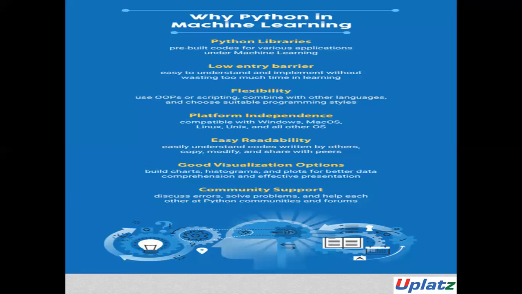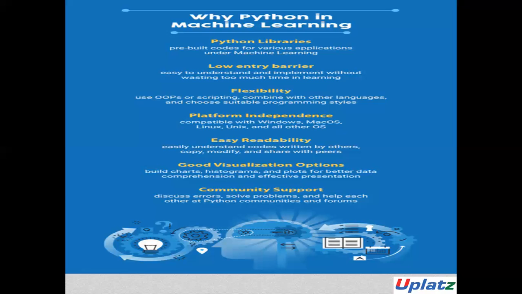In these, we have already seen NumPy and Pandas, but other things like Django are for web applications, SciPy for scientific computing, and TensorFlow and PyTorch for deep learning applications. Then we have Matplotlib, Seaborn, and Scikit for data representation.